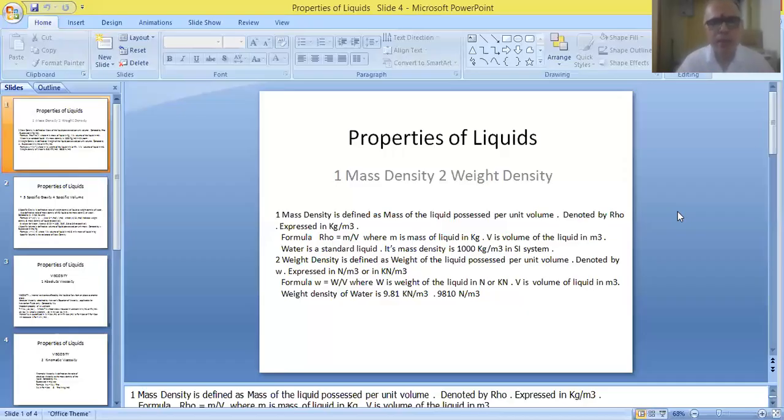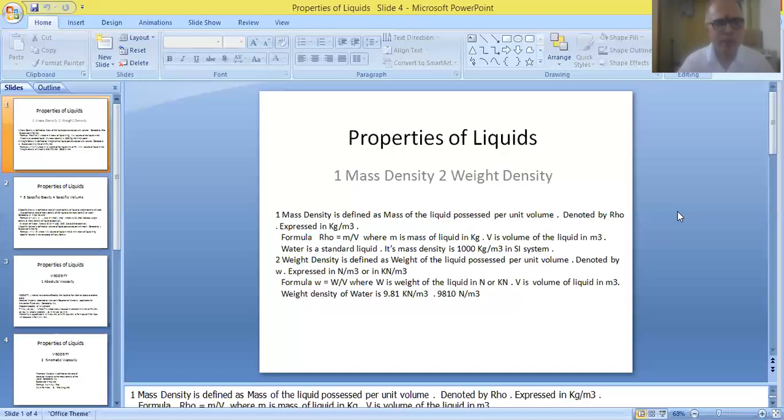So these are very basic, very important properties of liquids. One is called mass density, also referred to as specific mass, also referred to as density, with the letter rho indicating the parameter. And similarly, the other one is the weight density of liquid, also called the specific weight of the liquid. So small w is used for indicating this second parameter.